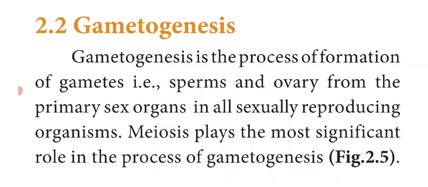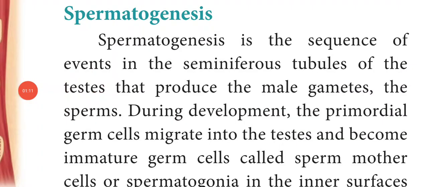In female, the primary sex organ is a pair of ovaries. Meiosis plays the most significant role in the process of gametogenesis. Gametogenesis which occurs in male is called spermatogenesis, and the gametogenesis which occurs in female is called oogenesis. First, we'll see about spermatogenesis.